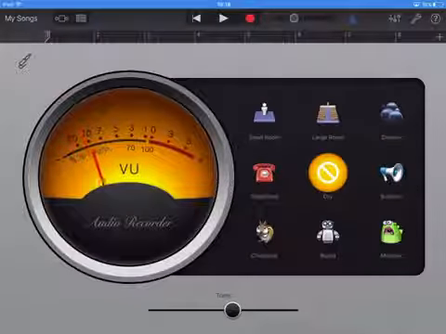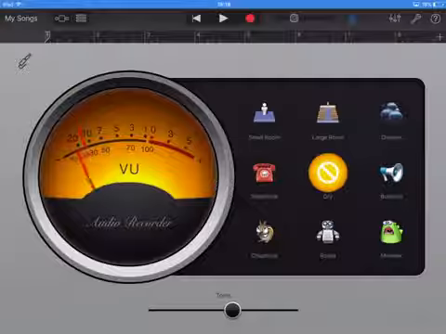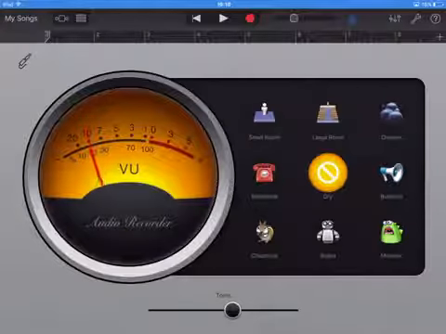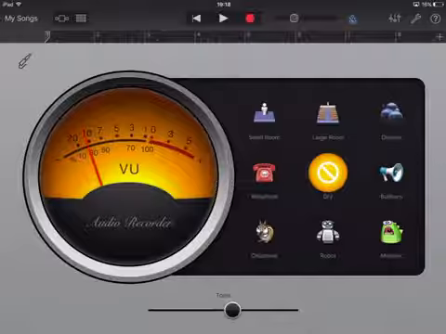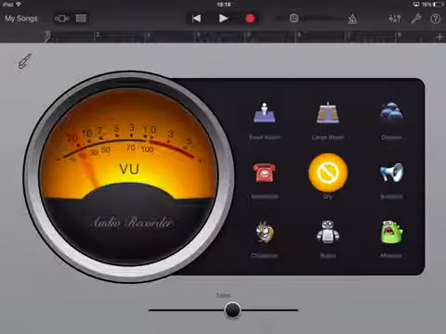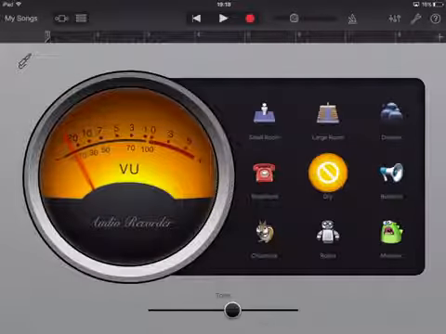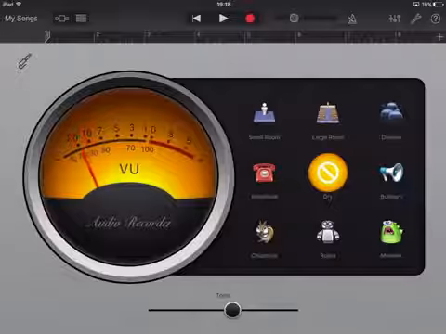Then what you want to do, first of all, you know that triangle with the line and like a line out, where it's blue? You need to press that so it's not blue, because then it'll do like a ticking noise. And then you can get another device.